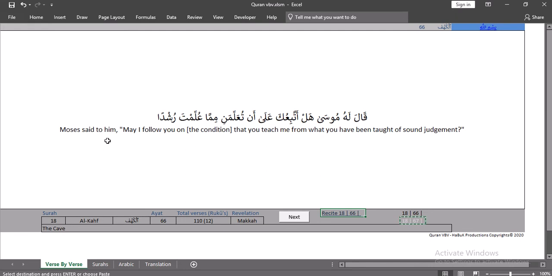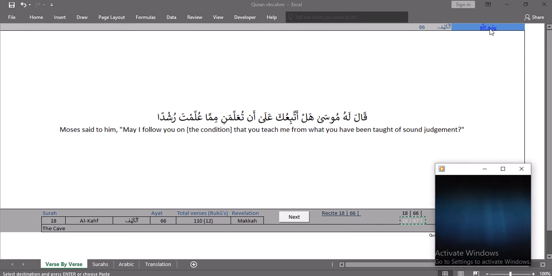So right now, you just have to open the Excel program, and you will have a similar screen in front of you. You can simply click Bismillah.